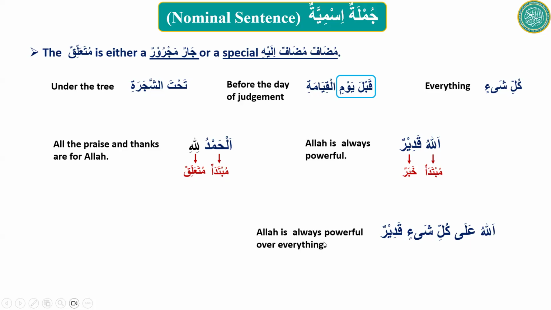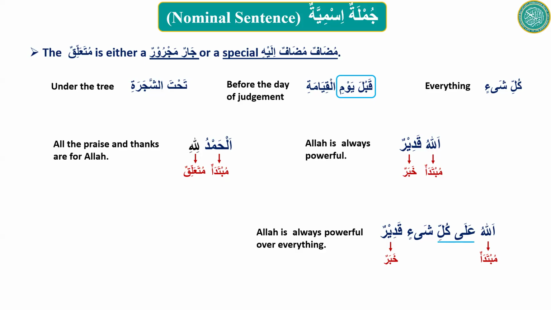Allah is mubtada. Qadirun is khabar. Ala kulli shay'in is over everything, so it is jar majroor, therefore it is muta'alliq.